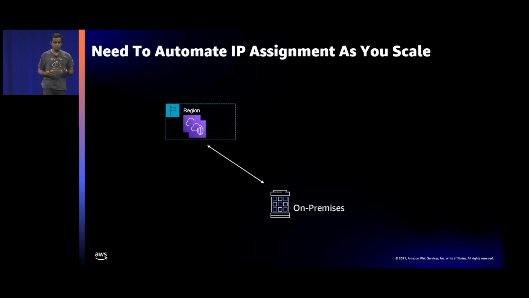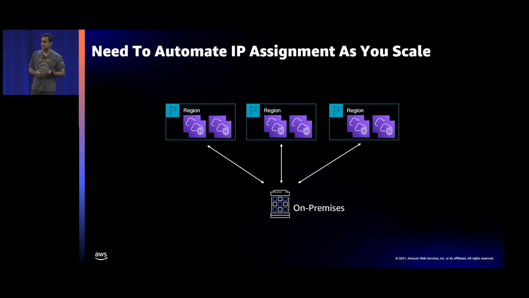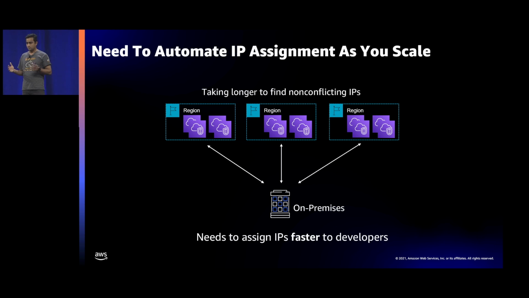But what happens when you grow? You add a few more VPCs, then you add a few more regions, and now when your developer asks for an IP address, you are taking longer. So our customers told us, can we have IP addresses faster? Can we assign IP addresses faster? Faster, better automation is always good, right?